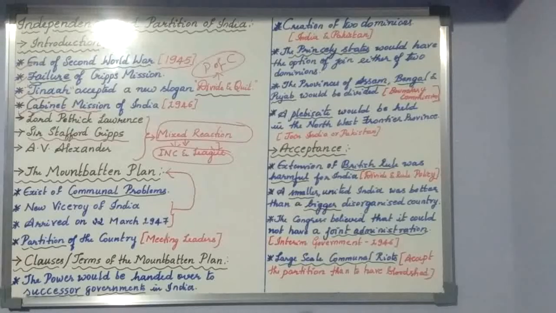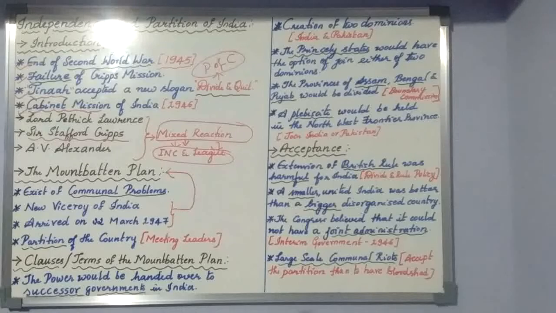So after the Cabinet Mission Plan in 1946, we have the arrival of a new viceroy, who belongs to the royal family of Britain. From that family, one person was sent to India to solve the problem or to transfer the power to the Indians.